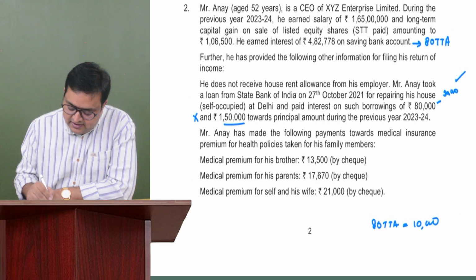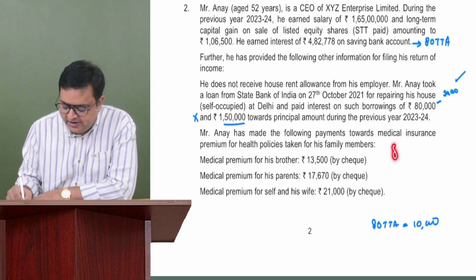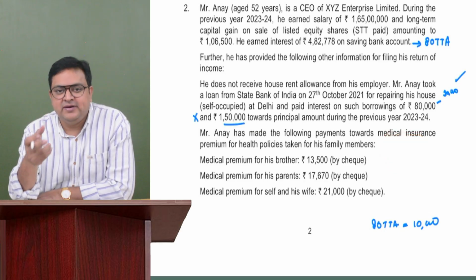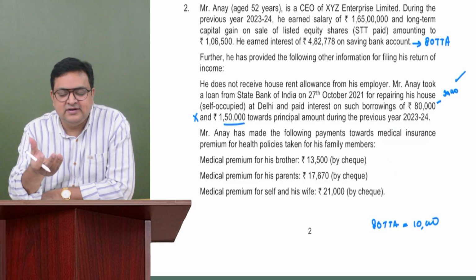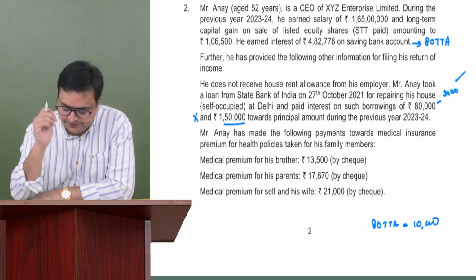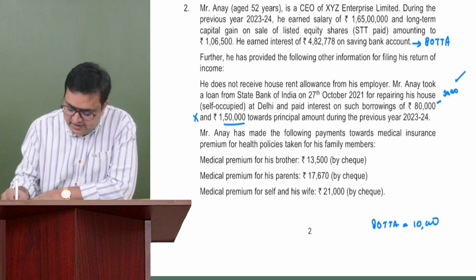Then Anay has made the following payments towards medical insurance for the health policies taken for his family member. They are talking about 80D. What is the limit for 80D? For self, spouse, and dependent children, it is 25,000. For parents, again 25,000, and if they're senior citizens, then it can go to 50,000. Medical premium for his brother, no. Brother would not be allowed. 80D doesn't allow for brother.